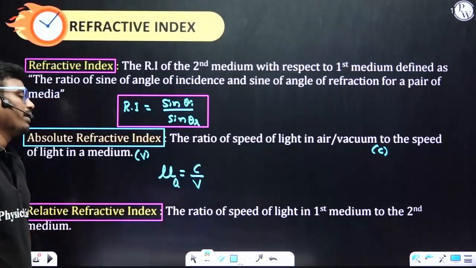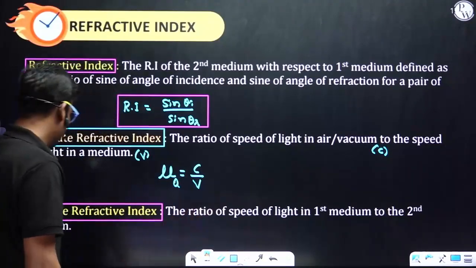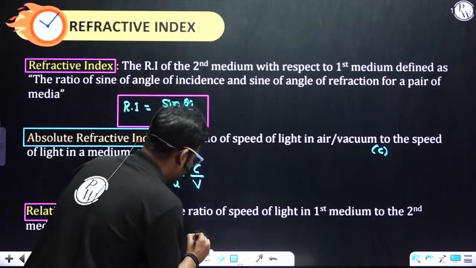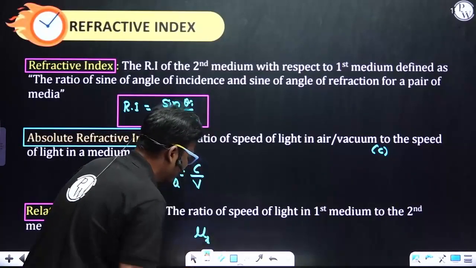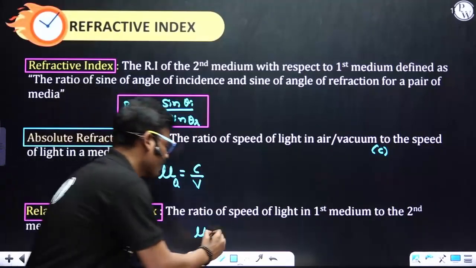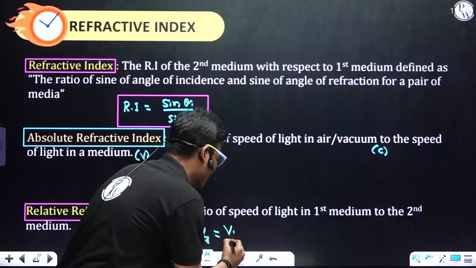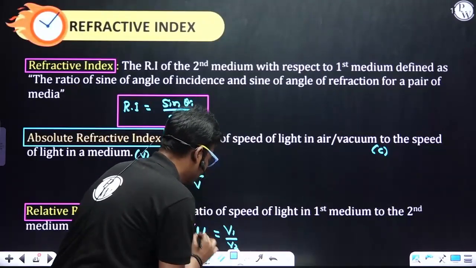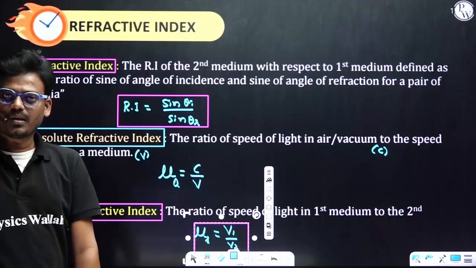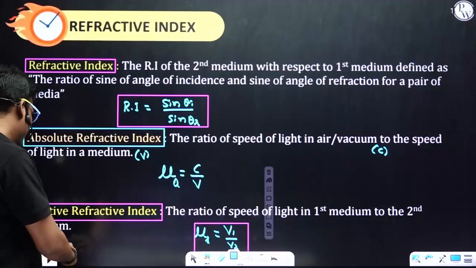That is the ratio of the speed of light in the first medium to the speed of light in the second medium. So the relative refractive index, mu r, is given by the speed of light in the first medium divided by the speed of light in the second medium. Got it? So this is all about refractive index.